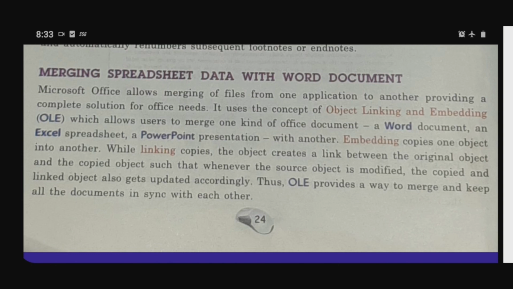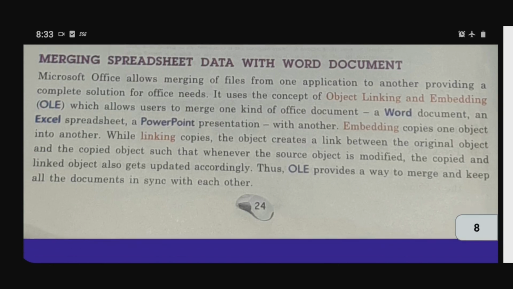Embedding copies one object into another, while linking creates a link between the original object and the copied object, such that whenever the source object is modified, the copied and linked object also gets updated accordingly. Thus, OLE provides a way to merge and keep all the documents in sync with each other.